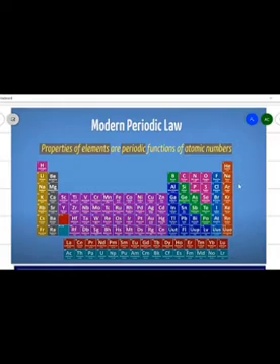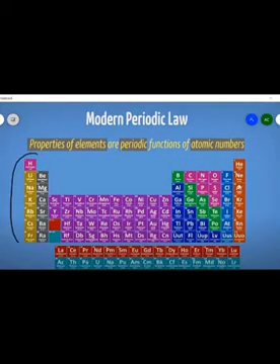Now, here you can see that these are arranged according to the atomic number. This is atomic number 1, that is hydrogen, then helium is atomic number 2, then lithium is atomic number 3, beryllium is 4, and so on. Then 7, 8, 9, and neon has atomic number 10. Now, we will take the example of the first group, and see how the number of valence electrons of the elements is equal in this group, which shows a regular repetition and shows periodicity.